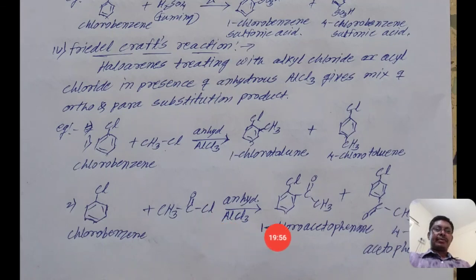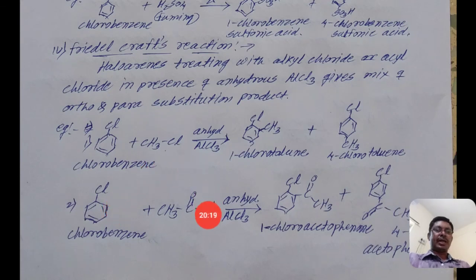In that reaction, the hydrogen atom is substituted by an acyl group, that is CH3CO. The CH3CO group is placed in the position of the hydrogen atom, and the removed hydrogen atom combines with the chlorine.